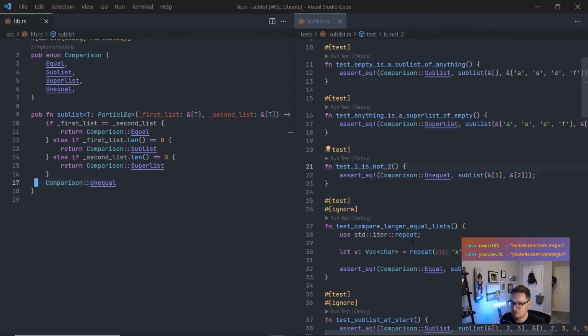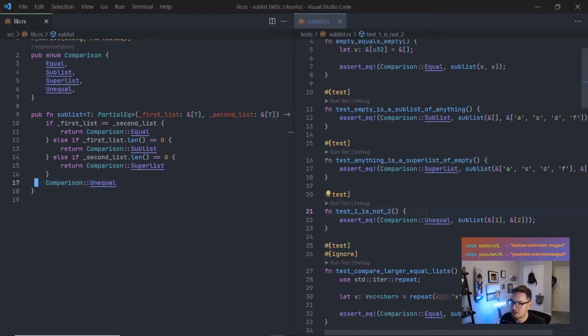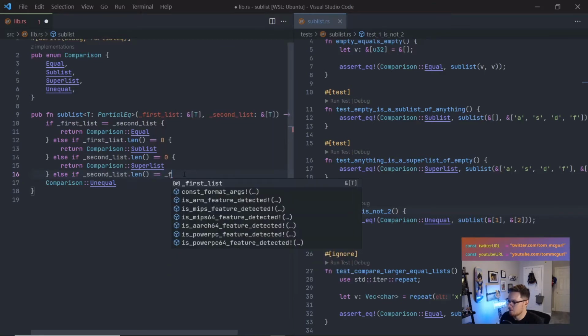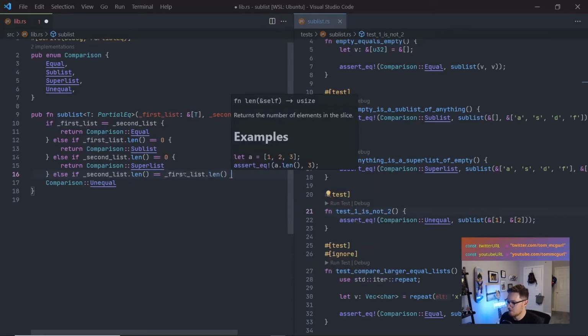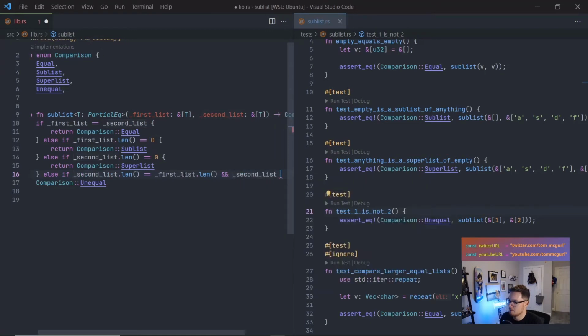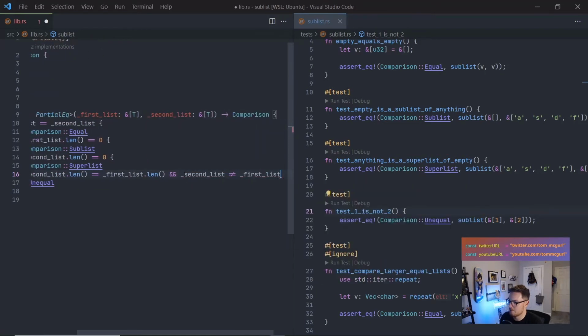But where it's going to get really interesting is when we start dealing with real lists, right? So in this case, we can add a condition, and we can say, for this case, the logic would be something like else if second list dot len equals equals first list dot len and second list does not equal first list.